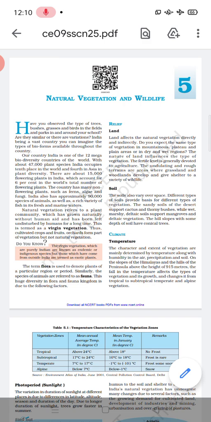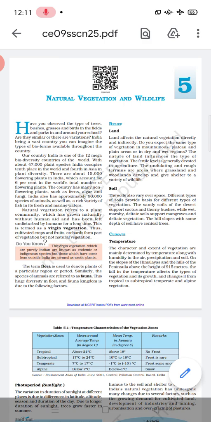Today we are going to start the new chapter of geography, that is natural vegetation and wildlife. That is totally based on your previous understanding of the last chapter, that was climate. I explained all the important aspects of the climate chapter in detail so that you can correlate that knowledge with this chapter. Okay, so let's start with this chapter, which is very important and also very easy to understand if you have gone through the last chapter, climate, properly.